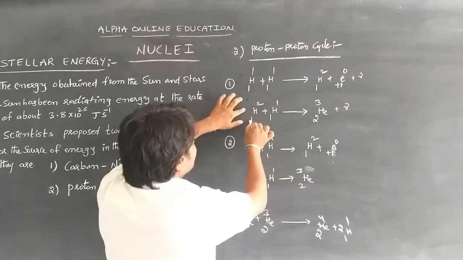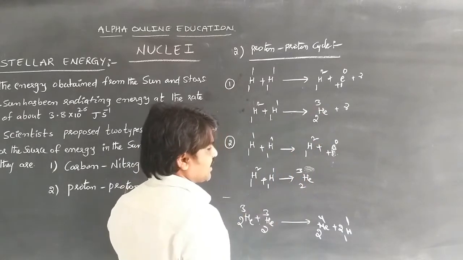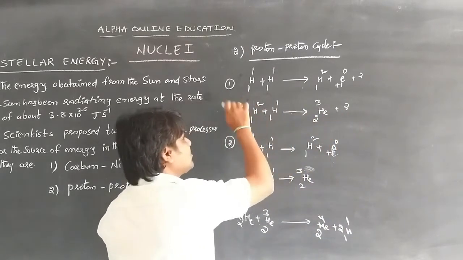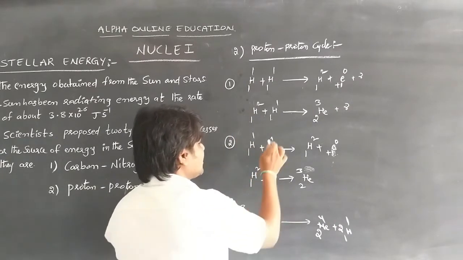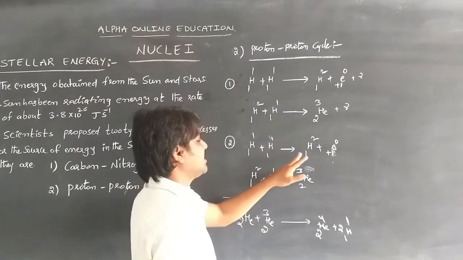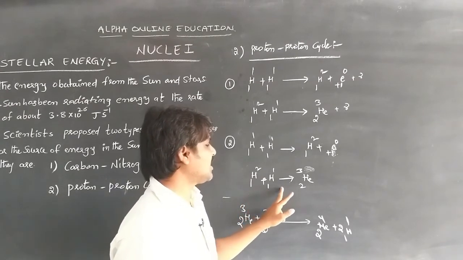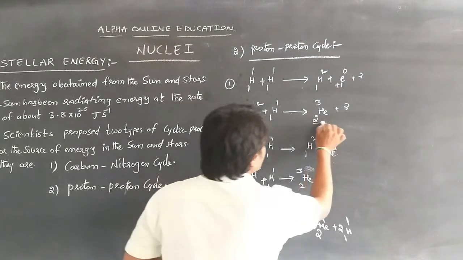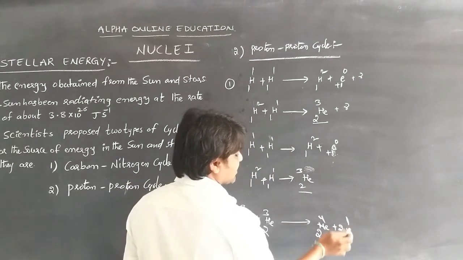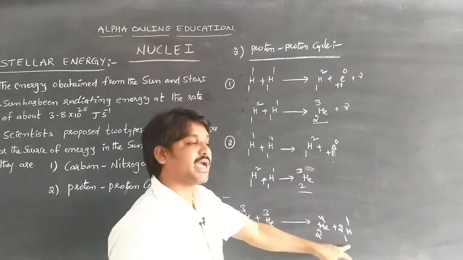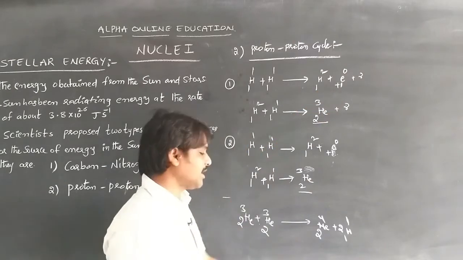and the deuteron is further combined with a proton and forms the helium atom. This process is taken twice, the second time also the same process at another place. Again 1H1 is combined and the deuteron and positron are formed. Again the deuteron is combined with one proton and forms a helium. When these two helium atoms are combined, they form the stable helium atom, emitting two protons again.